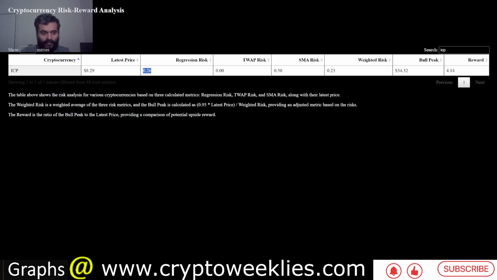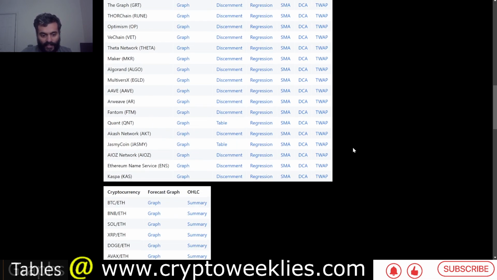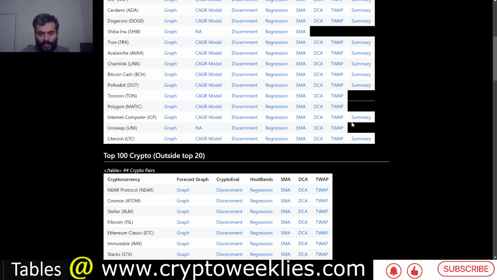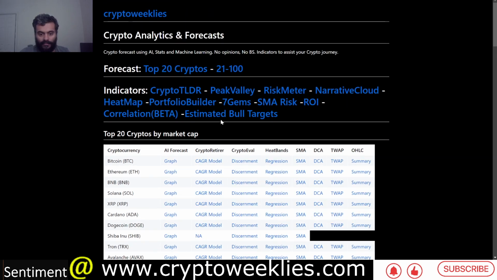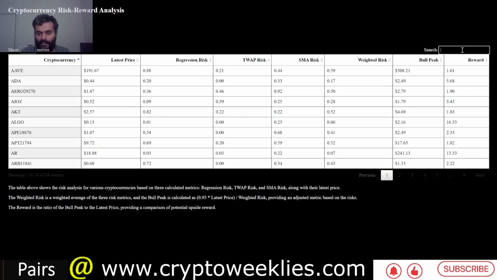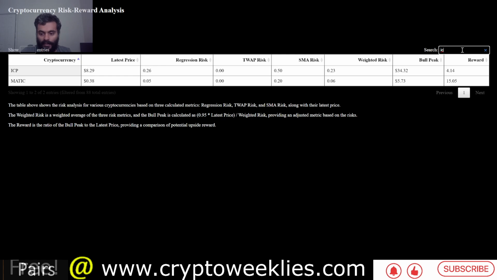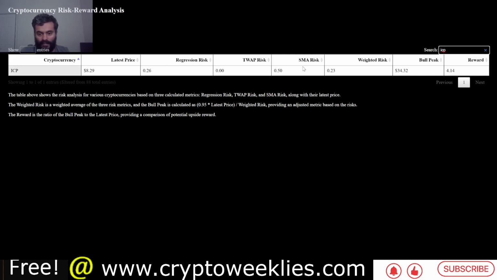The time weighted average price model, which we did not cover for ICP because we thought the prices are essentially always below this time weighted average price, which is this blue line, because of the heavy crash that ICP witnessed during the end of the bear market of 2021. And the SMA model, which we discussed, is at around 50% risk.